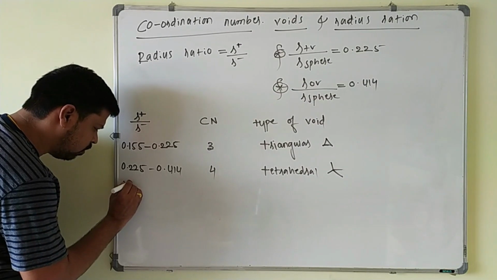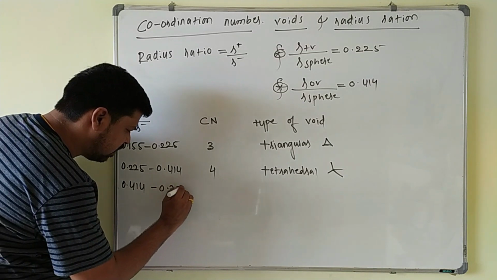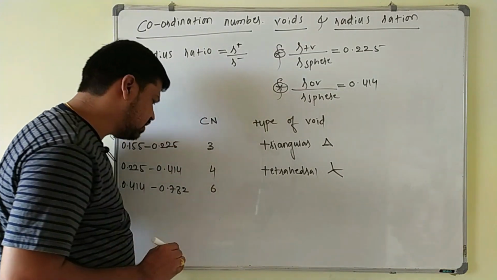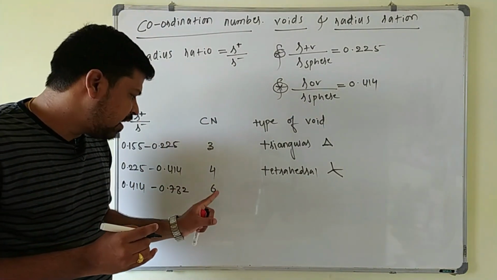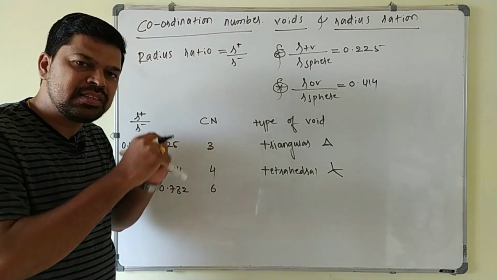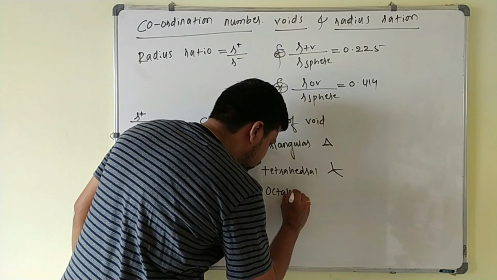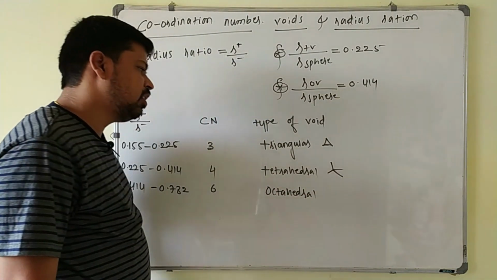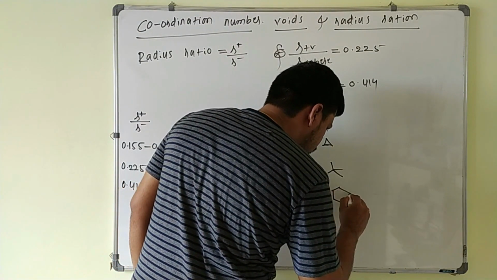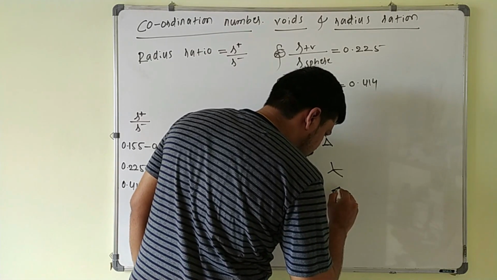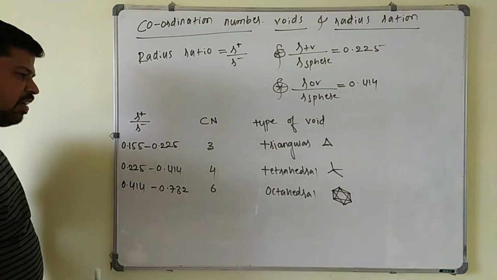Suppose the radius ratio ranges from 0.414 to 0.732, then the coordination number is 6. So the cation will be surrounded by 6 anions, because its coordination number is 6. Then the type of void formed is the octahedral void. So it will occupy the octahedral void, which will be like this. You can draw the structure like this. This is your octahedral void, which has 8 faces.